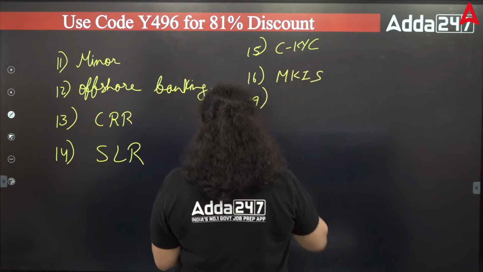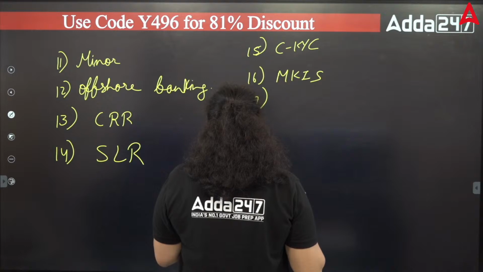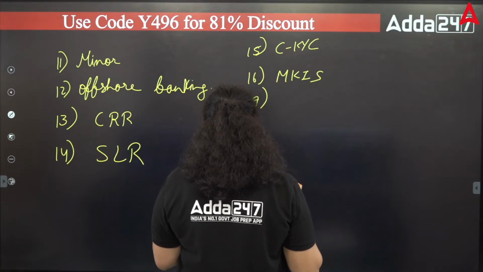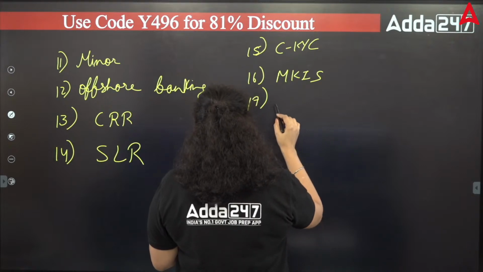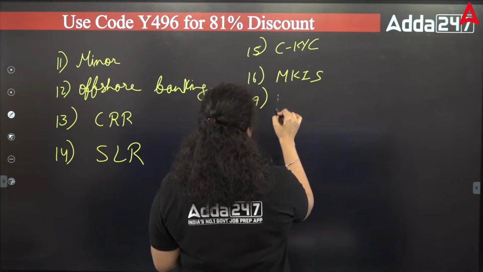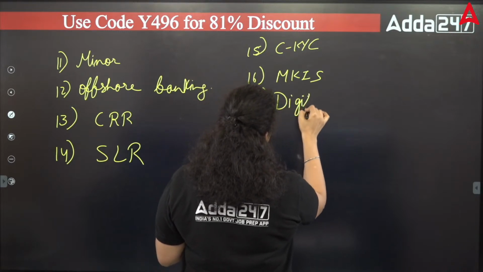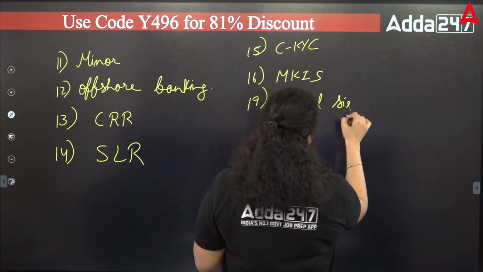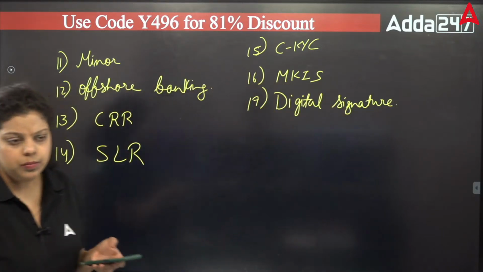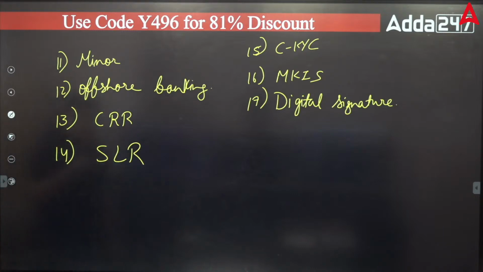Apart from that, one question was related to the digital signature. This question was there in shift 1 also. So one question from the digital signature.